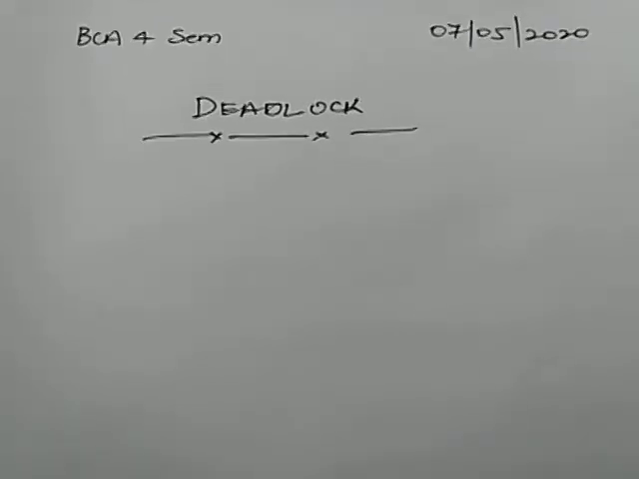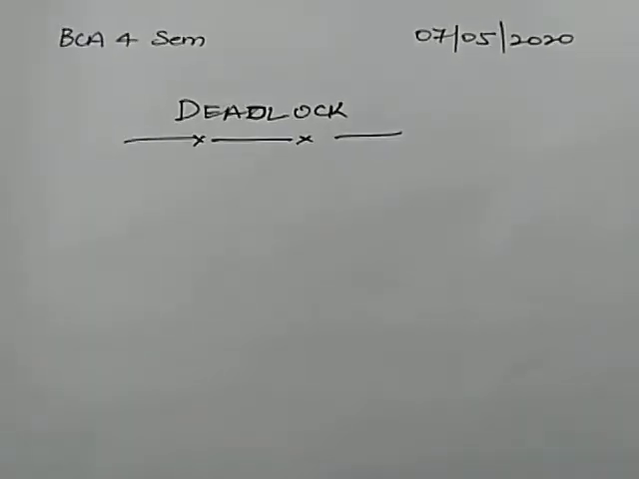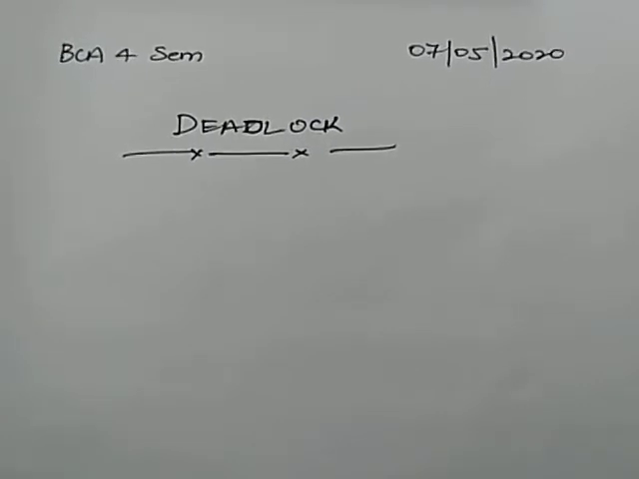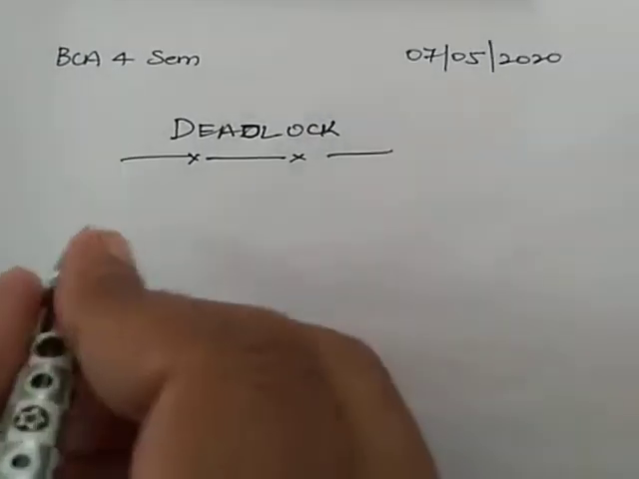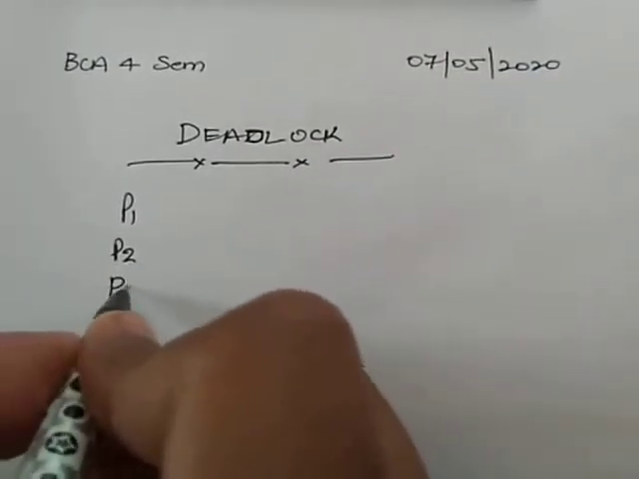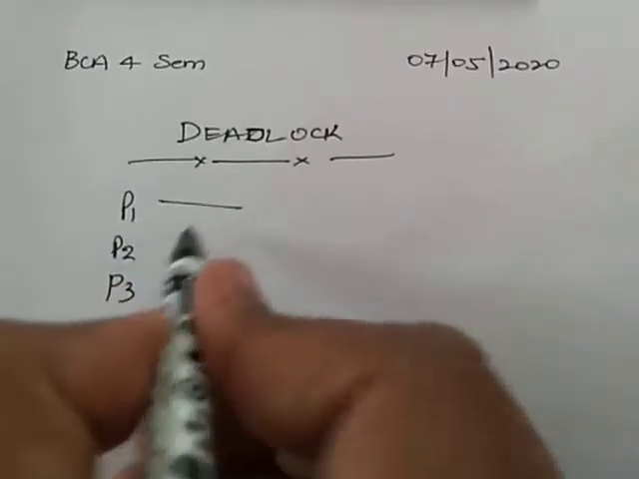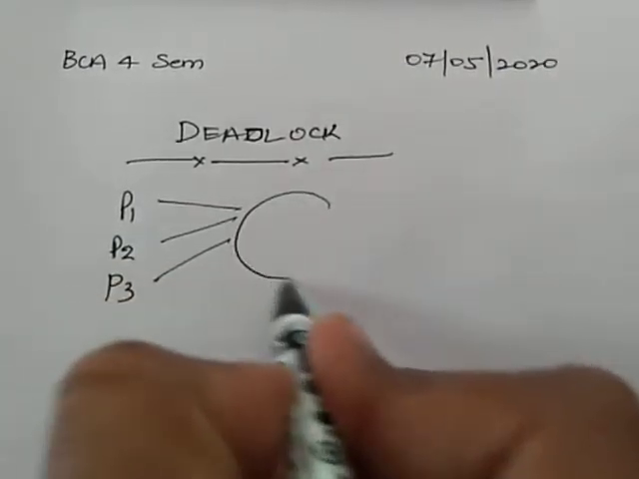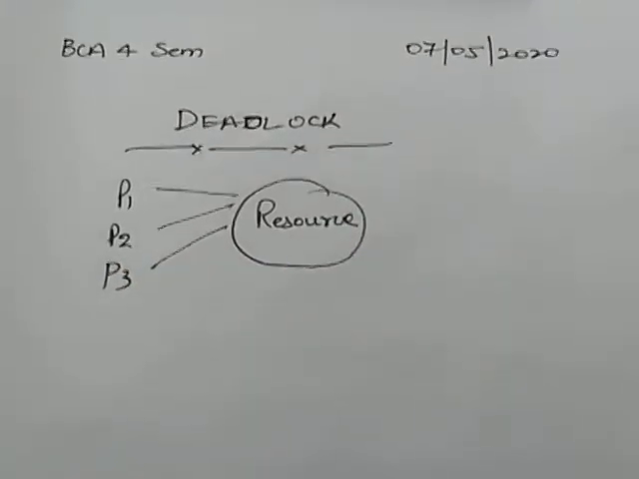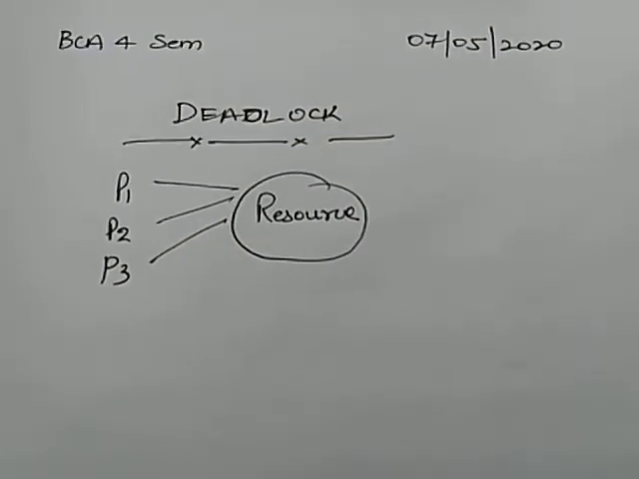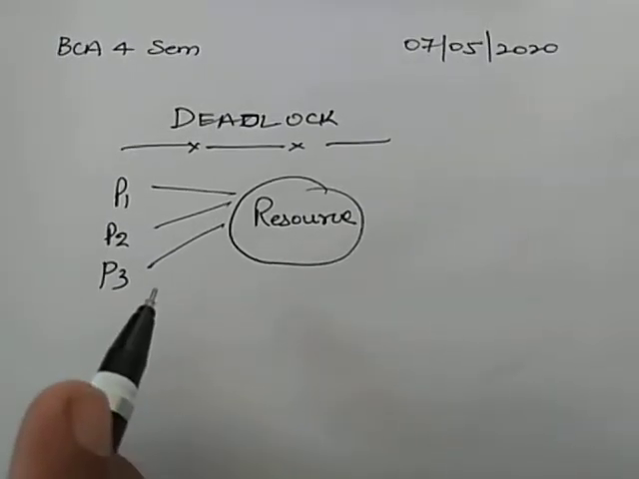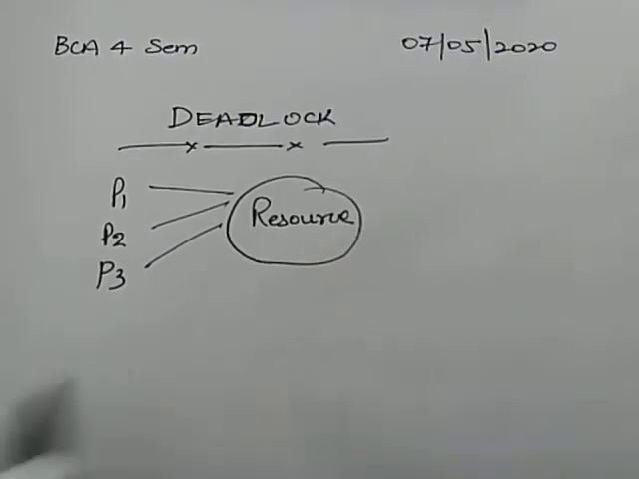Students, today we will study the most important topic of an operating system: deadlock. As we know, we have different processes, for example P1, P2, P3, and all these processes need some resource to complete their execution. However, the resources are granted in a sequential order.